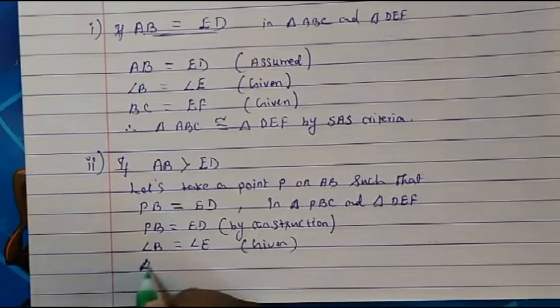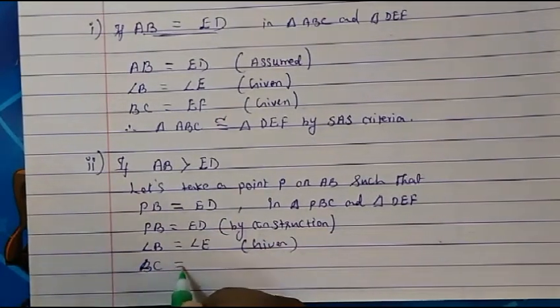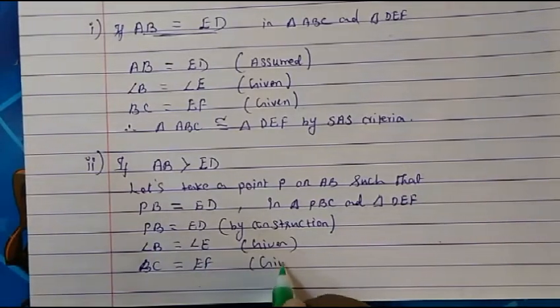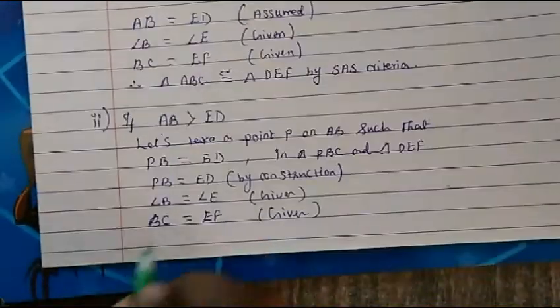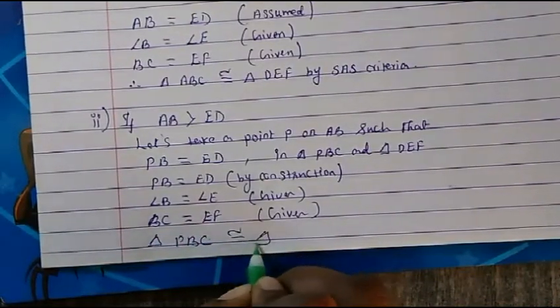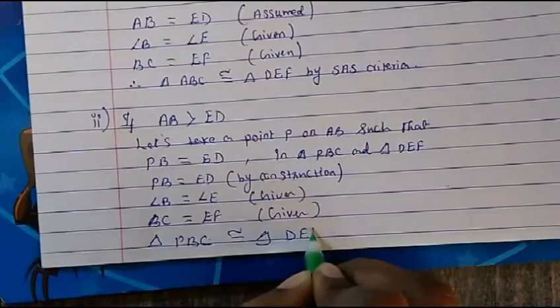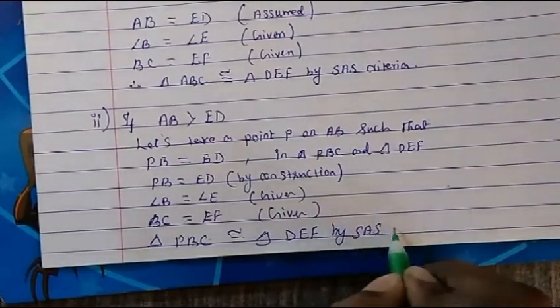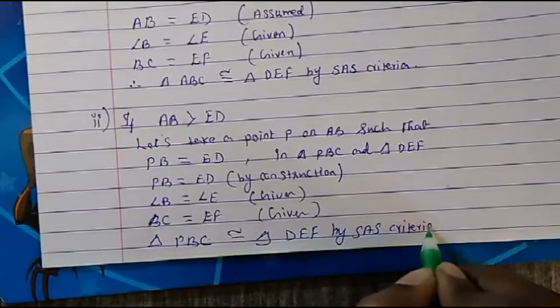Again side BC is equal to EF, that also is given to us. So again triangle PBC becomes congruent to triangle DEF by side angle side criteria. Okay, up to here I have explained to you.